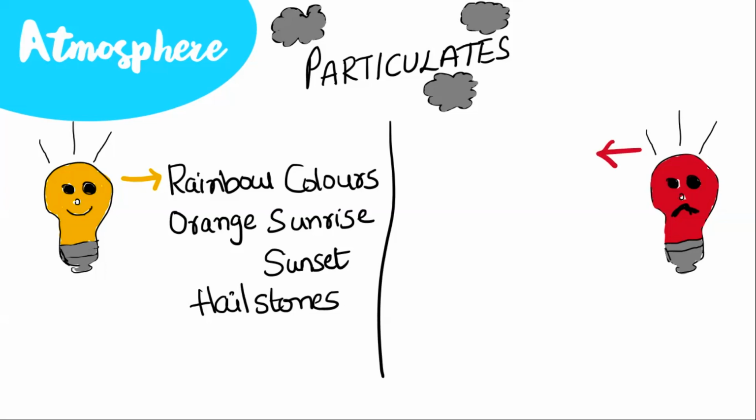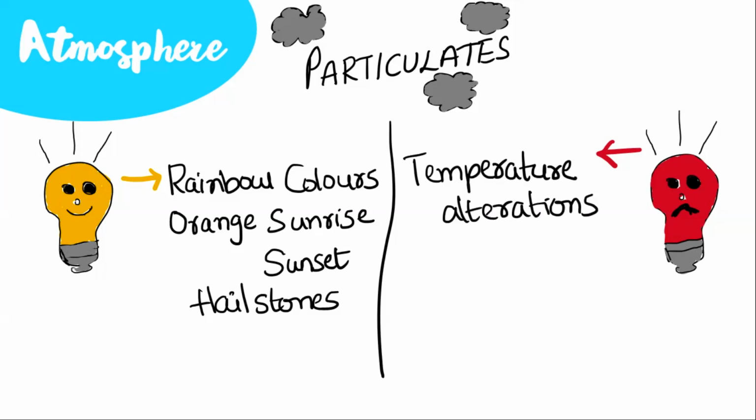The problem-causing particulate matters will alter the temperatures of the atmosphere and also interfere in the patterns of rainfall. Sometimes people may feel difficulty breathing because of industrial emissions and vehicle emissions, and some of the dust particles will settle on the leaves of plants and make it difficult for the leaves to perform photosynthesis.